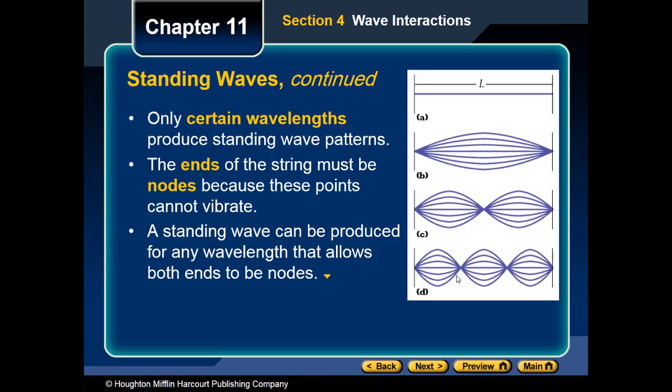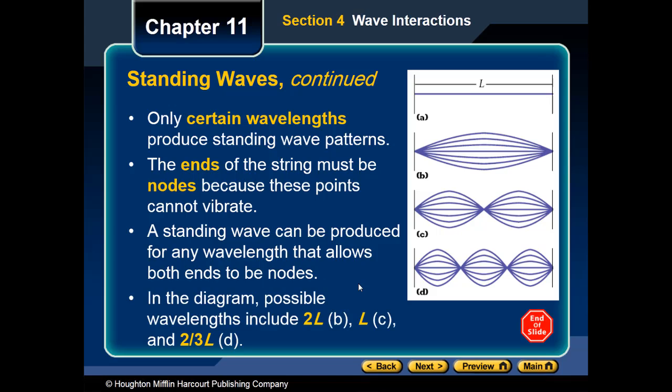So all of those three waves are different, and each of them has a different frequency and different amplitude. A standing wave can be produced for any wavelength that allows both of the ends to be nodes. Now look and let's try to think about this. So the wavelength for B here is called 2L. Do you know why?